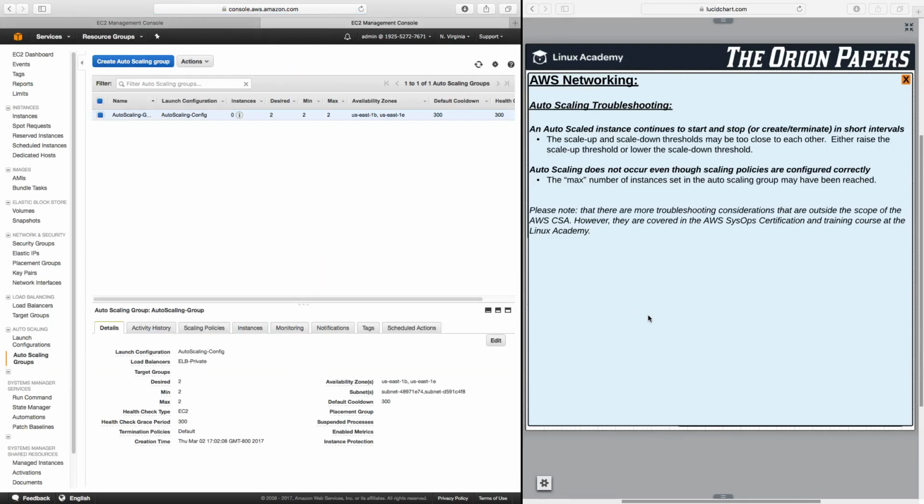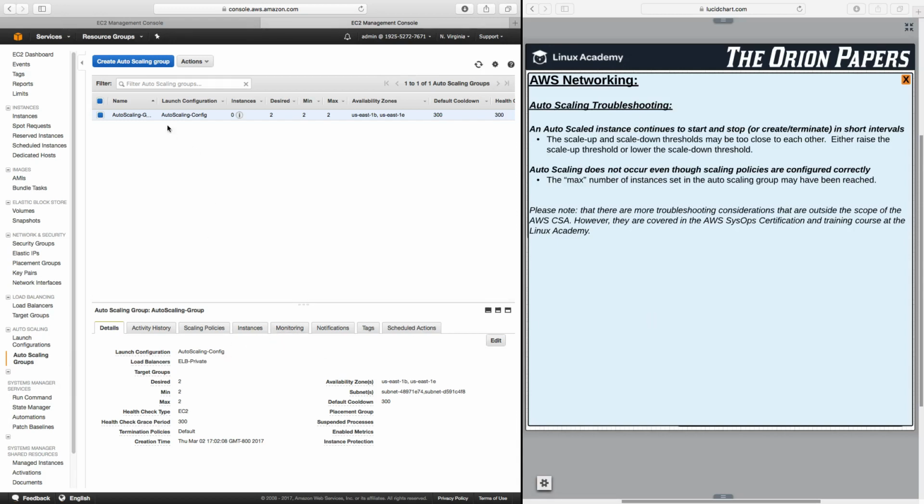So first, what happens if an auto-scaled instance continues to start and stop, or create and terminate, in short intervals? What if you have an auto-scaling group that is continually provisioning an instance and then 5 minutes later terminating the instance? Or then 5 minutes after that, provisioning an instance, or then 5 minutes after that, terminating the instance. Well, this can often be caused when the scale up and scale down thresholds may be too close to each other. So you want to either raise the scale up threshold or lower the scale down threshold.